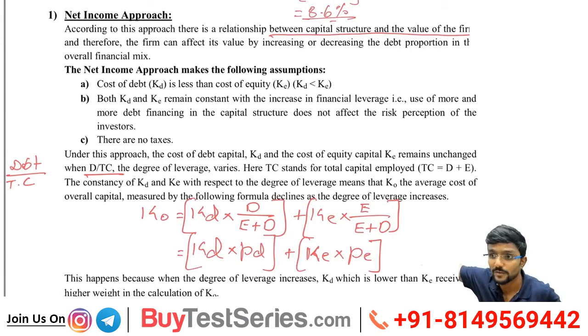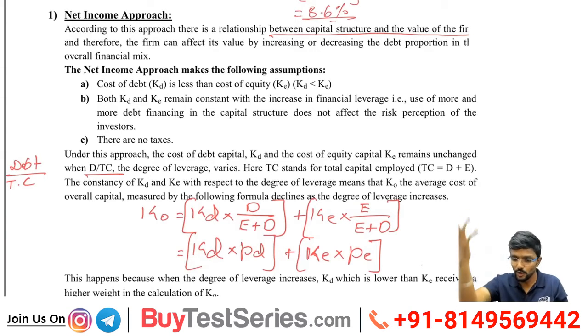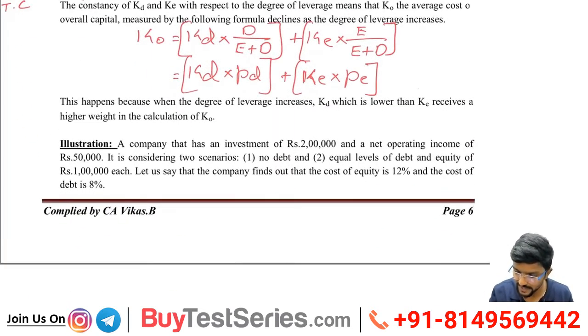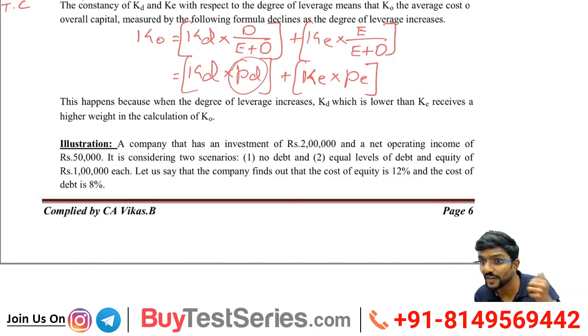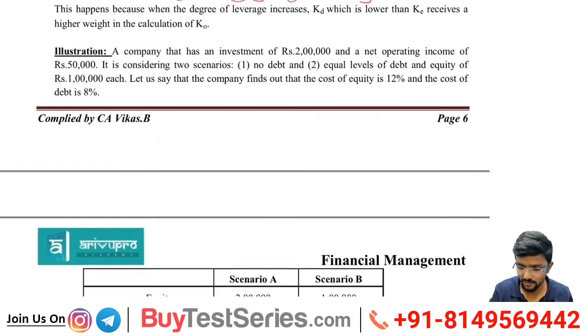Now the first assumption which I assumed: when you are borrowing more, what happens? We have already assumed that KD is less than KE. This gets a higher weight in the calculation of KO, so this will be a more proportion. Agree? The proportion of debt will be more. Any confusion? So my leverage will be increasing. Yeah, assumptions also you should remember under each approach.